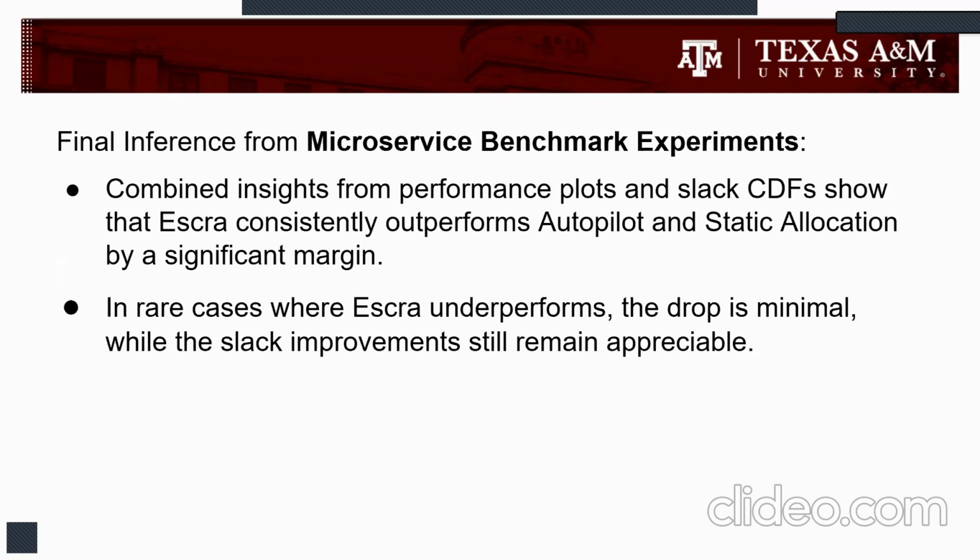Our combined insights from these performance plots and slack CDFs show that ESCRA consistently outperforms Autopilot and static allocation by a significant margin, where in rare cases where ESCRA underperforms, the drop is minimal, whereas the slack improvement is still appreciable.